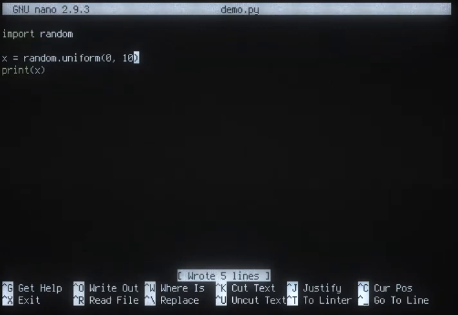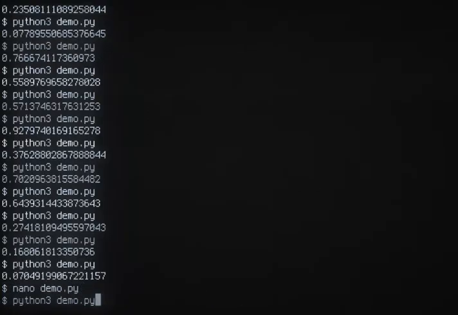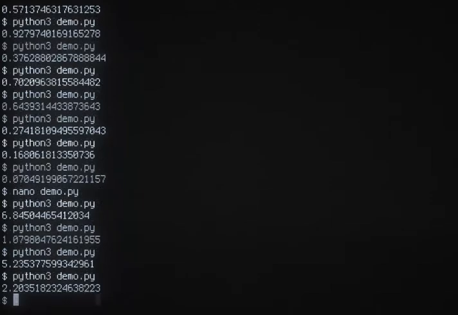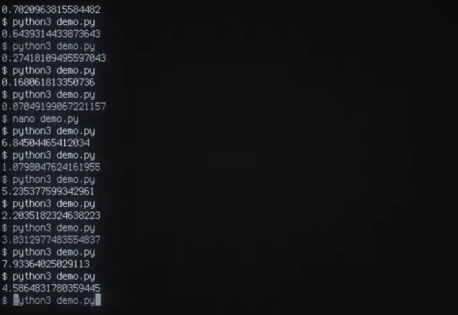And I might get decimal numbers, 0.5 or something. There are other distributions of random numbers that are not uniform. There might be like a normal curve, the bell curve. You might get numbers towards the center more often. But uniform means every number is equally likely. Let's run that. So you see how they're generating numbers between 0 and 10 now.